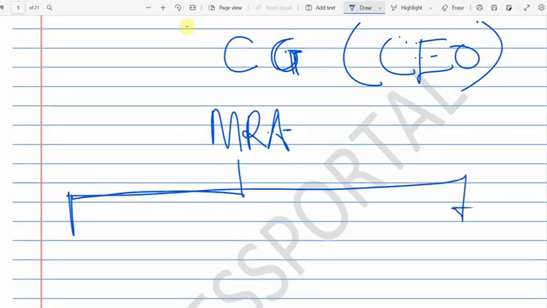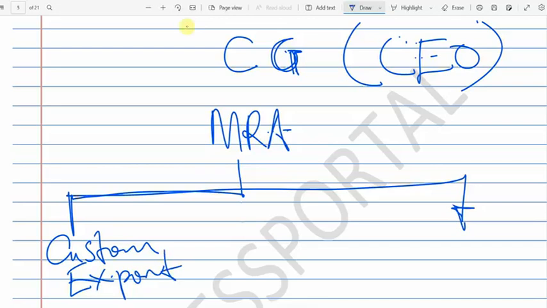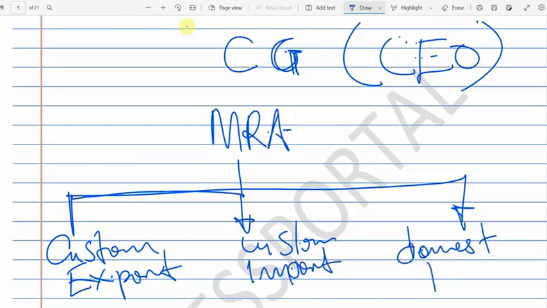major departments. We have customs exports, then we also have customs imports, then we have the domestic tax department, or division.